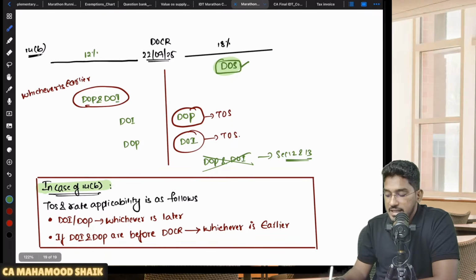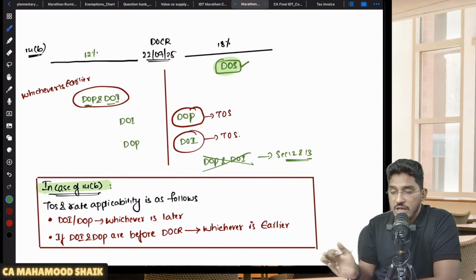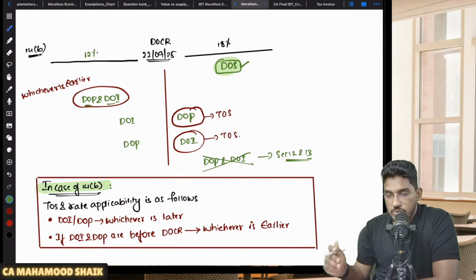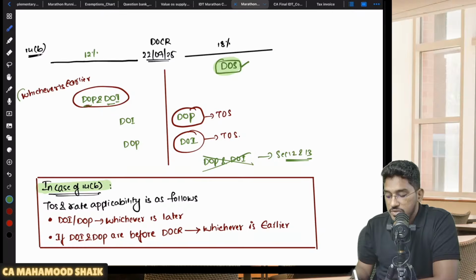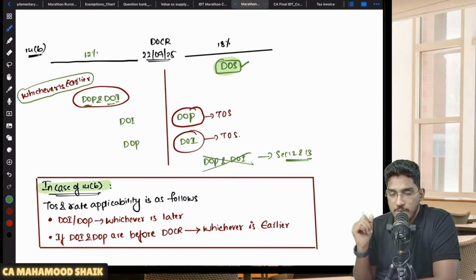So here they say that in case the supply has taken place after the change in rate of tax, but the date of payment and date of invoice both are before the change in rate of tax. Now whichever is earlier, date of payment or date of invoice, that will become the time of supply, and that old rate will become applicable.